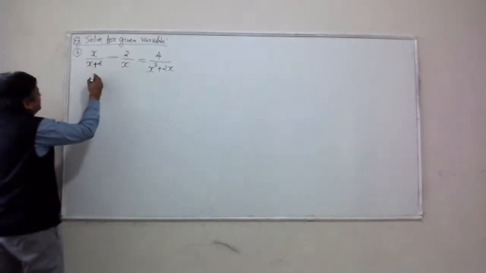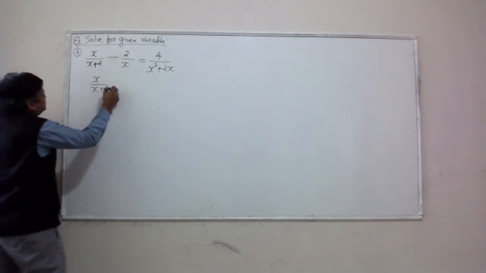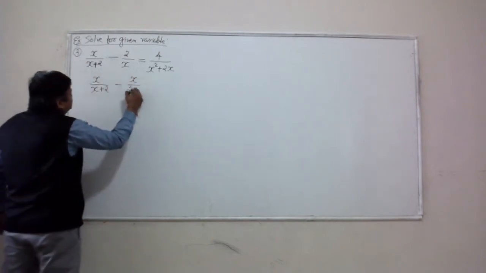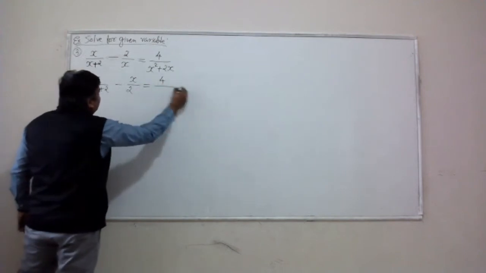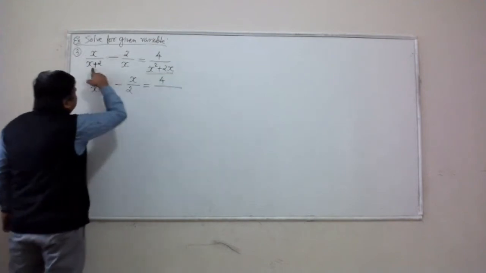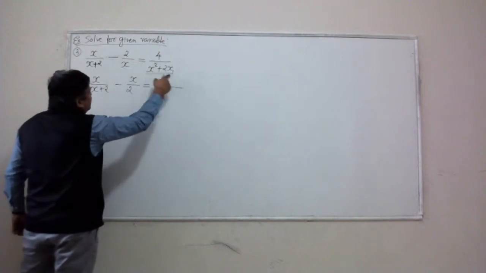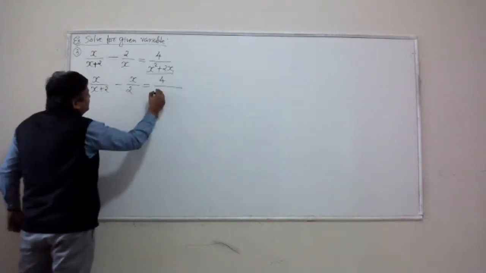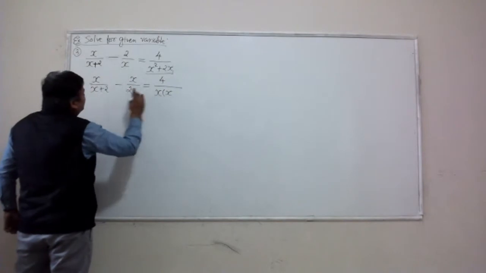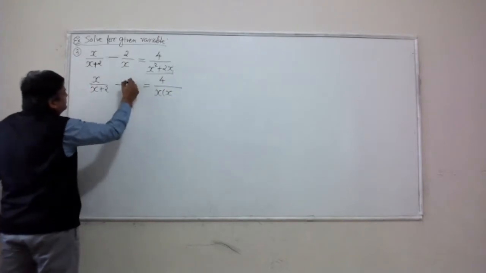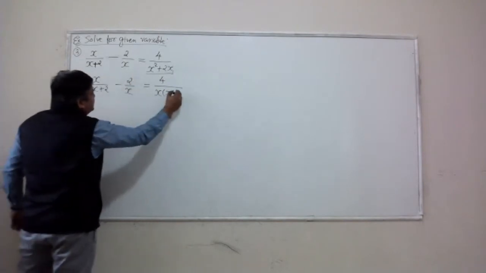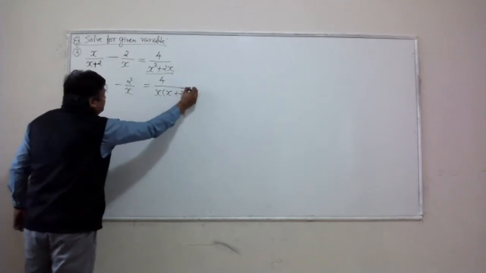I'm going to write all the denominators in factored form. The only one I need to factor is x squared plus 2x. If you factor x out, you get x times x plus 2.